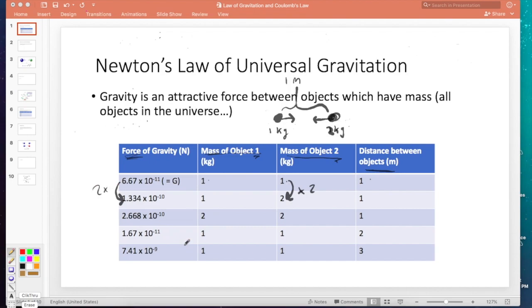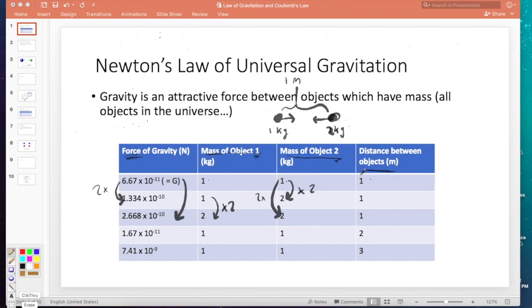That's interesting. So maybe we should be thinking that the force of gravity, if the mass doubled and then the force of gravity doubled, maybe we should be thinking that the force of gravity is directly proportional to the mass of the objects involved. Double the mass, double the force. That's interesting. What happens if we now double both of the masses? So we double the mass of object 1. We double the mass of object 2. What happens to the force of gravity from here to here?